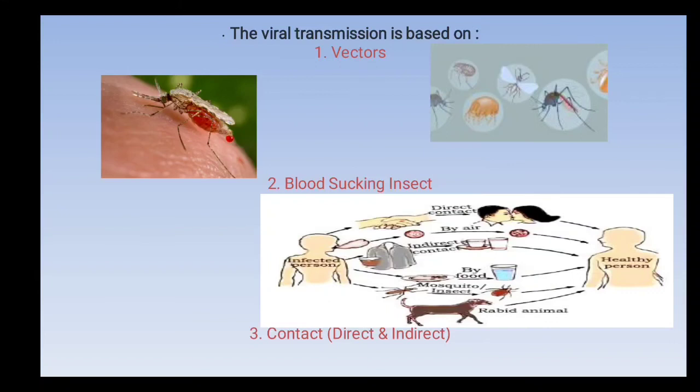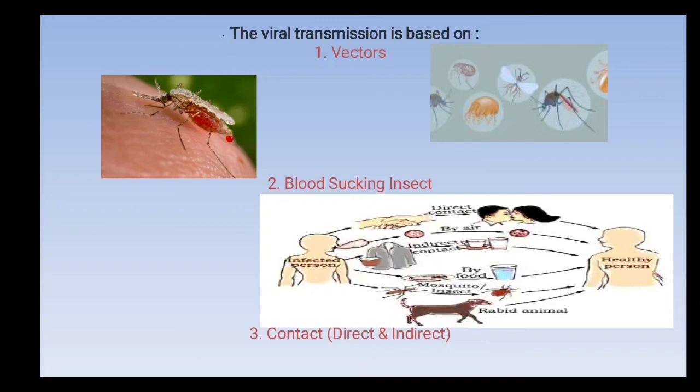Normally a virus gets transmitted through vectors, animals that transmit the virus from one living organism to another, and through blood-sucking insects also. After they suck the blood of a virus-infected person, when they suck the blood of another person, they transmit the virus. That is how it also gets transmitted.